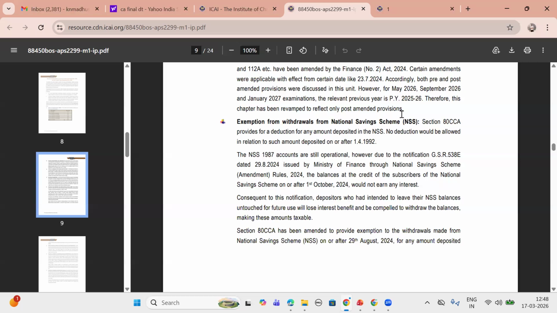Exemptions from withdrawal from National Savings Scheme. Section 80CCA provides for deduction for any amount deposited in the National Savings Scheme.